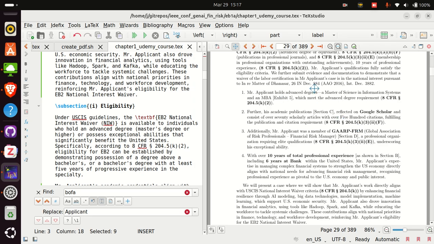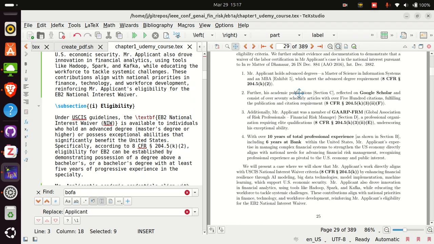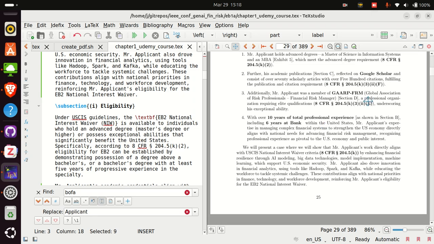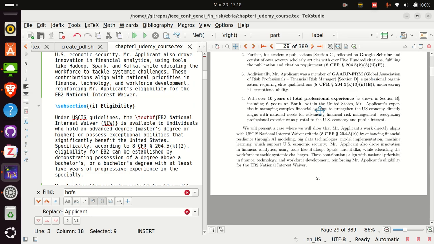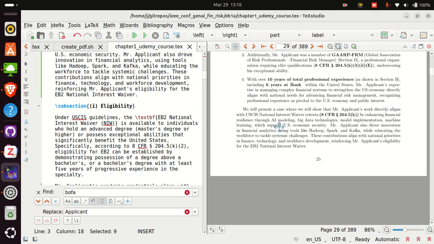And we say that in this regard, the applicant has a master's and an MBA. He has publications reflected in Google Scholar with around 70 scholarly articles and 500 citations, or whatever these numbers are. These are just random numbers. Mr. Applicant is also a member of a professional association. He has around 10 years of work experience, 6 years at a bank within the United States. Mr. Applicant's expertise in managing complex systems to strengthen the U.S. economy directly aligns with the national interest, and we will make a case that he is.